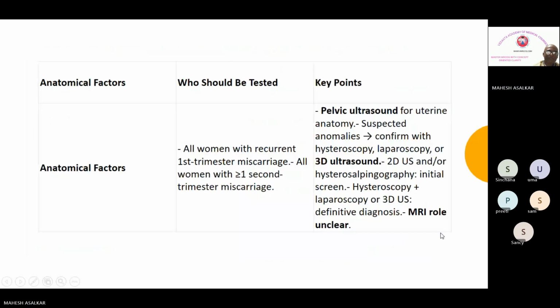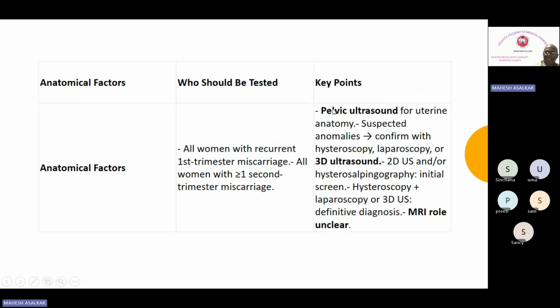Now coming to the test for anatomical factors: all women with recurrent first trimester miscarriage and all women with one or more second trimester miscarriage, you are going to test for anatomical factors. So if there are 3 or more miscarriages in the first trimester or 1 or more in the second trimester, we will look for anatomical issues. So what is the test?